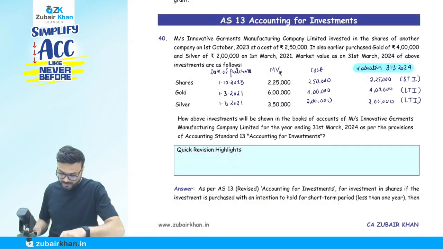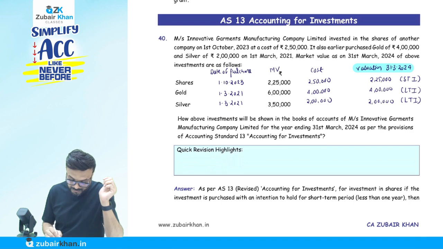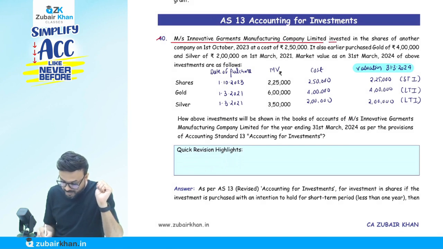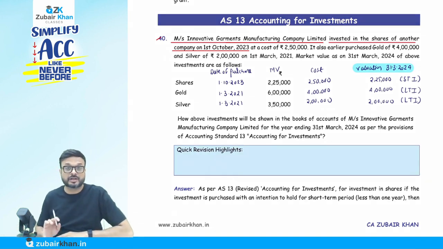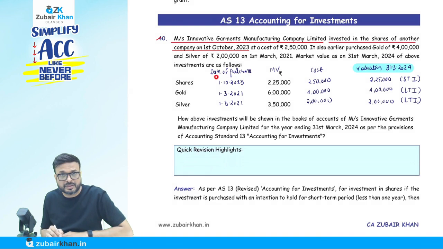Now I have written something, but listen carefully to what it says. Macy's Innovative Garments, a manufacturing company limited, invested in the shares of another company on 1st of October 2023. So please listen. We acquired the shares on 1st of October 2023 at a cost of rupees 2,50,000. So this is the date of purchase. Very simple. Date of purchase is for shares, that is 1st of October 23.